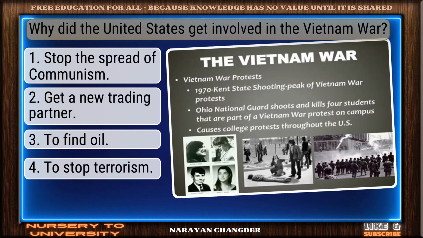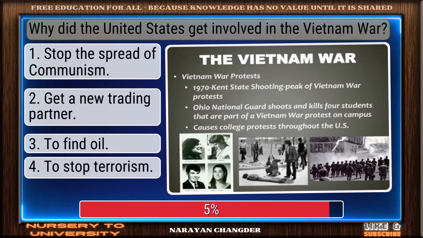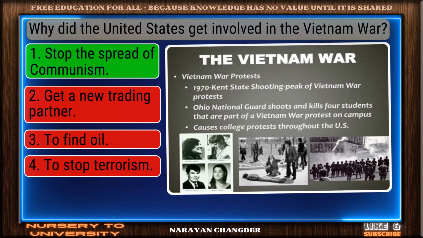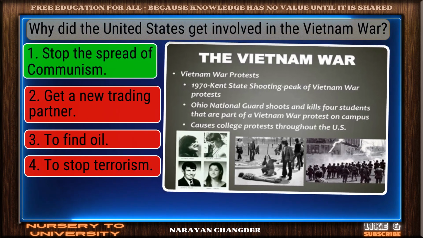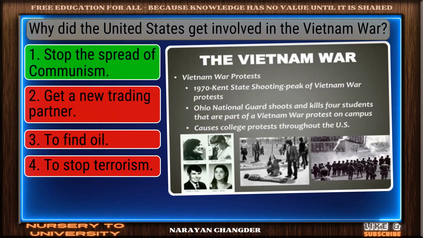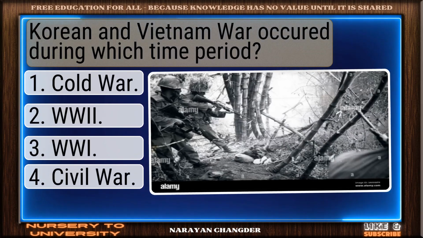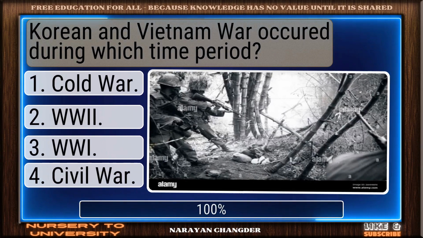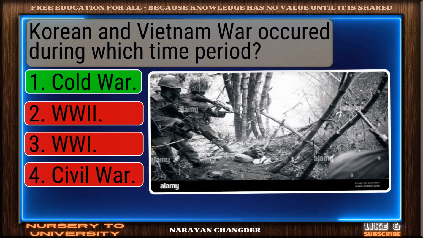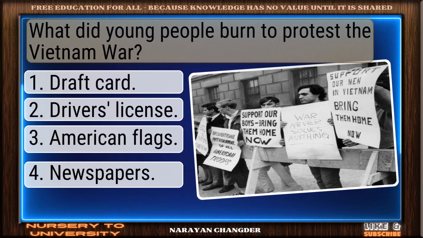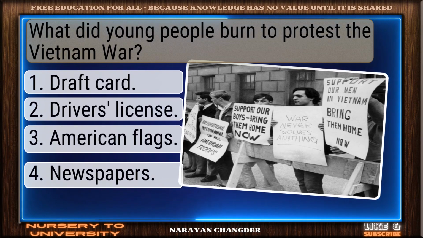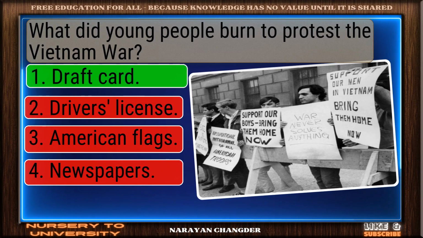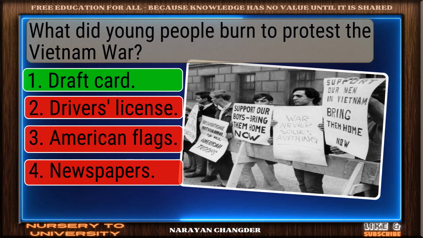Why did the United States get involved in the Vietnam War? Clear logic. Your choice, stop the spread of communism, is sound and 100% true. Korean and Vietnam War occurred during which time period? Smart pick. Cold War is the correct choice. What did young people burn to protest the Vietnam War? Good thinking. Draft card is the right answer.